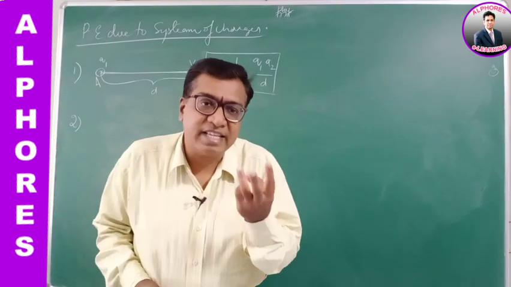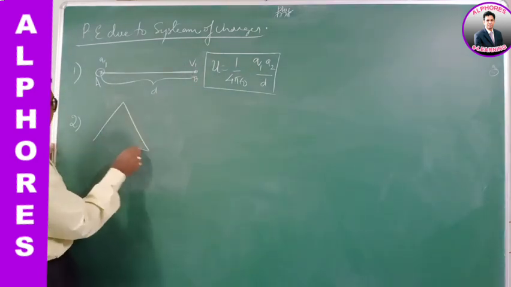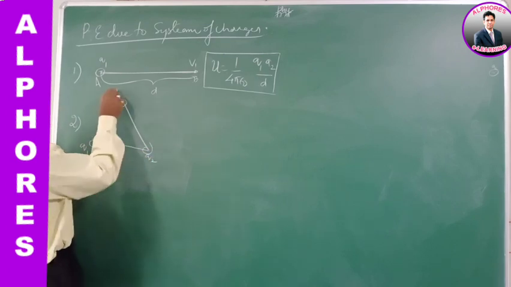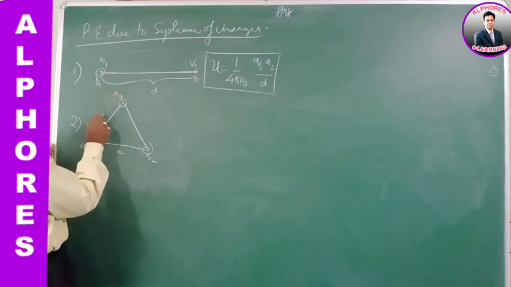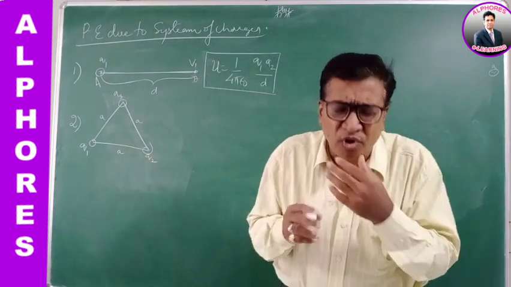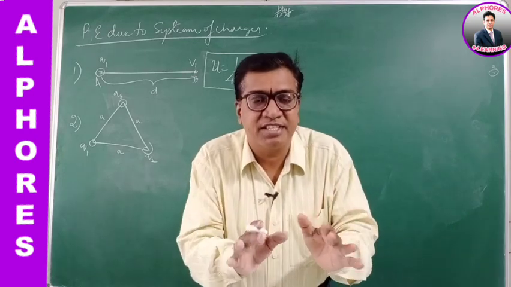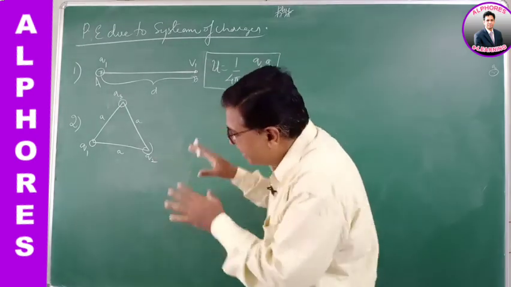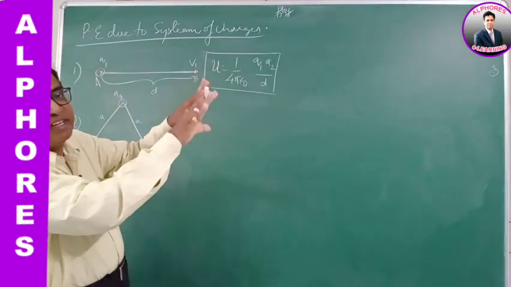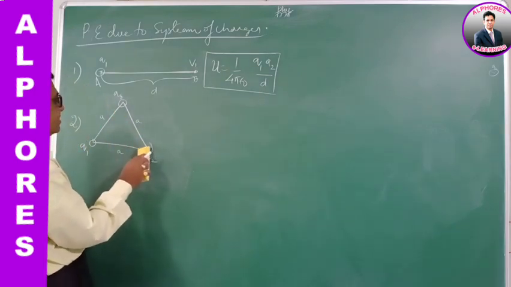Well, second example. Suppose instead of 2 charges, there are 3 charges on the vertices of an equilateral triangle. Q1, Q2 and Q3, the side of the triangle a. Now he is asking you to find the potential energy of the system there. What is potential energy? It is the total work done in arranging the system of charges in that configuration. To arrange the 3 charges on the vertices of the equilateral triangle in this configuration, the total work done is the potential energy. Now what is the total work done? First let's take up like this.